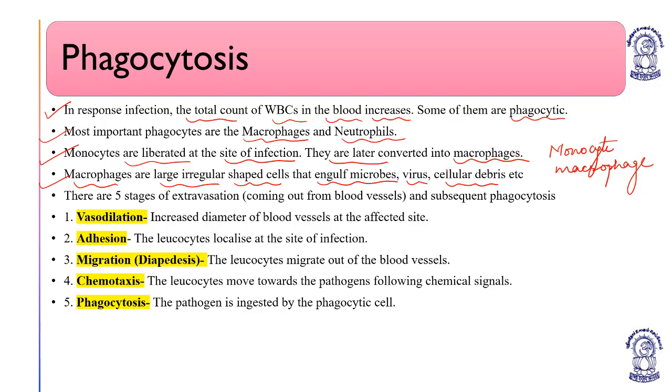There are 5 stages of extravasation, meaning coming out of WBCs or leukocytes from blood vessels, and subsequent phagocytosis. The very first thing is the site where phagocytosis is to be done, or the site where the body recognizes the presence of that pathogen, or the site of the entry of the pathogen. First of all, vasodilation occurs. Increased diameter of blood vessels at the affected site, which decreases the blood supply.